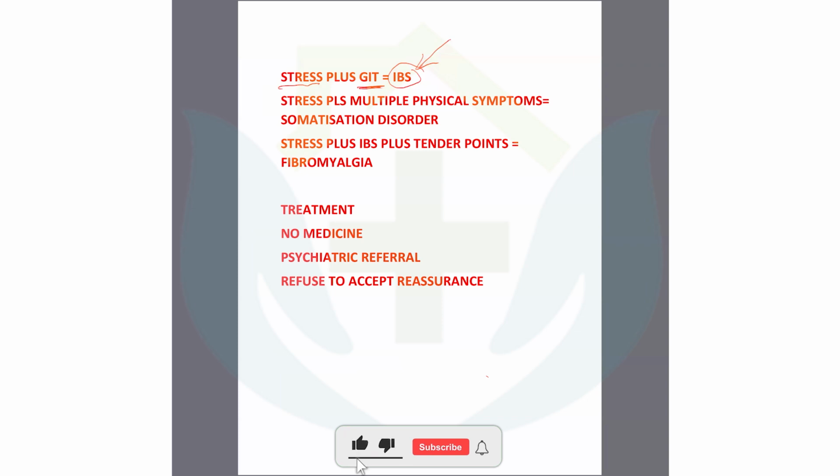This is the key point for irritable bowel syndrome, as a functional symptom. Multiple physical symptoms means any type of physical symptoms like muscle pain, chest pain, costochondritis pain. All of these are included. That is somatization disorder.